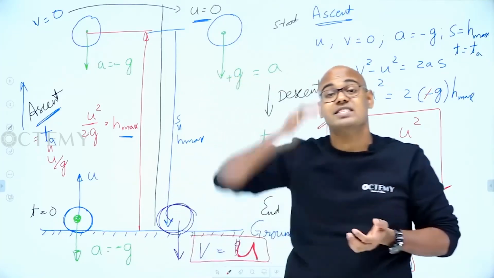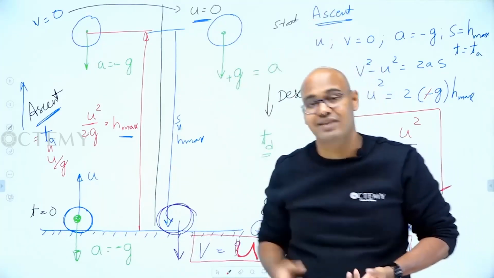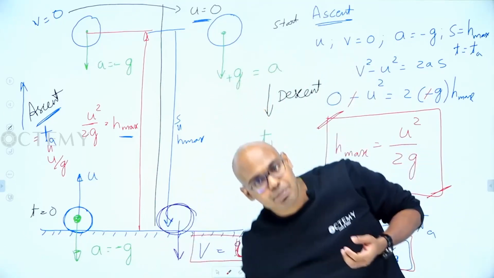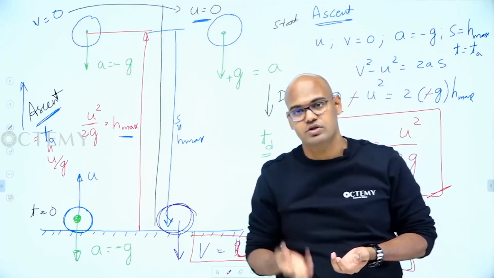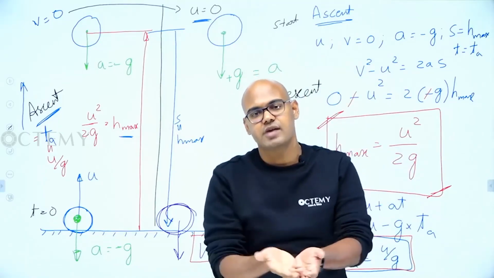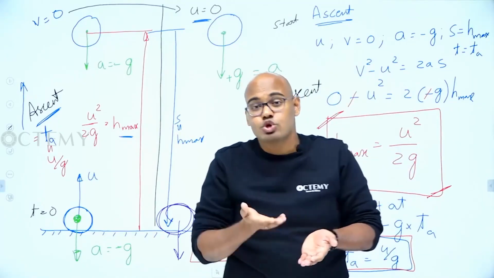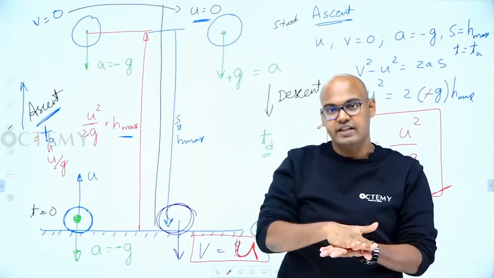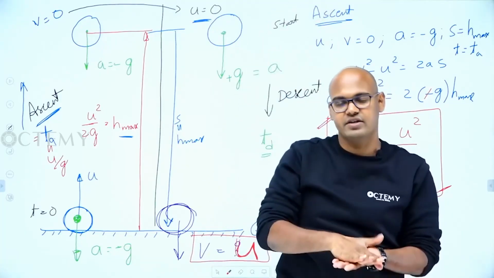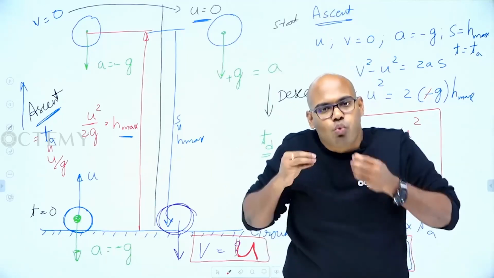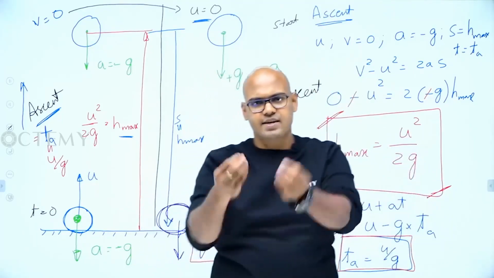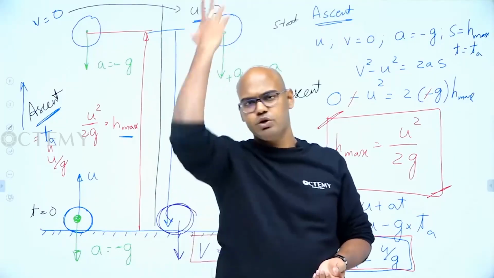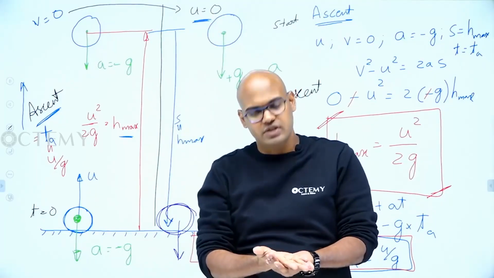Why? Because it is coming with very high velocity. Why is it coming with very high velocity? I projected it with very high velocity. It has gone to a very high height and came back with the same velocity. I projected it lightly, it came and hit back lightly. If you project it with 10, it will come and hit with 10. Project it with 100, it will come and hit with 100. Whatever velocity you project, it will come and hit back with the same velocity. If you try it at home, whatever speed you project it with, it will also hit back with the same speed.